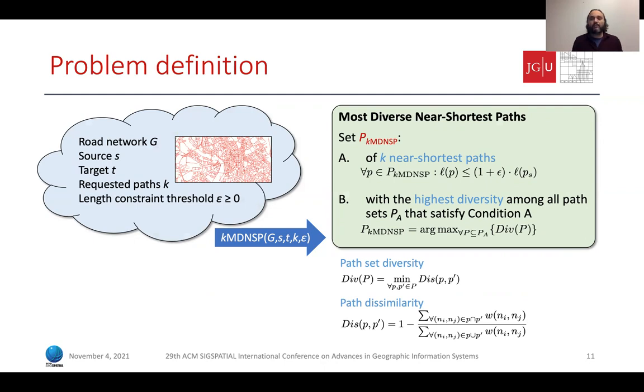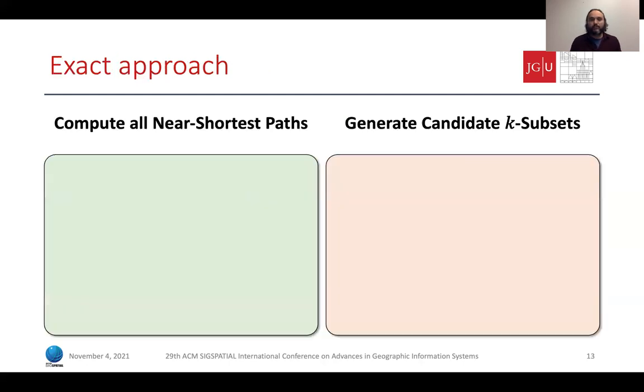We can use any similarity or dissimilarity definition for this problem without loss of generality. In our work, we use the Jaccard coefficient. We also proved that this problem is NP-hard, and we came up with a range of solutions, including an exact solution and 3 heuristic-based solutions. Let's start with the exact approach.